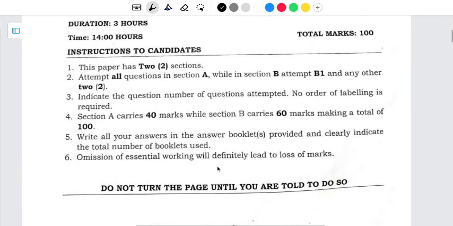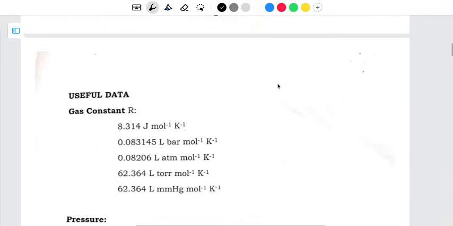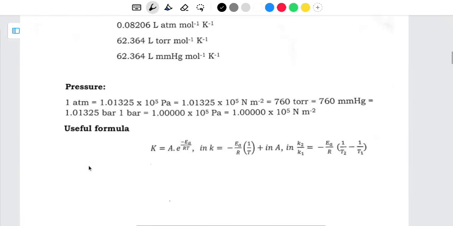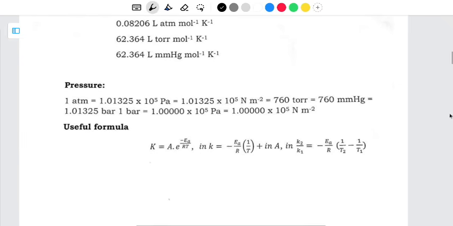What you need to know is that this question paper consists of two sections, section A and section B. For section A, you're supposed to answer all the questions, and for section B, you have to attempt any two questions, but question B1 is compulsory. We also have the useful data for the gas constant, R, as well as pressure, and the useful formula, specifically the Arrhenius equations.